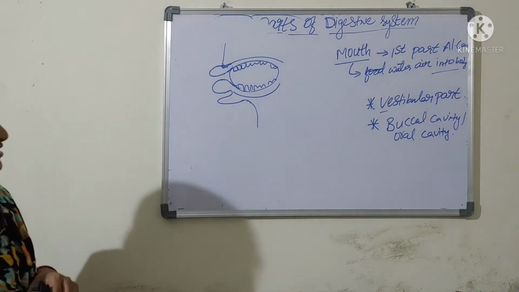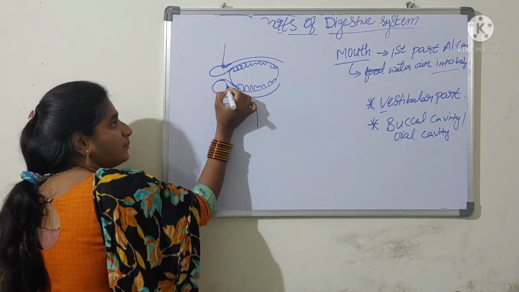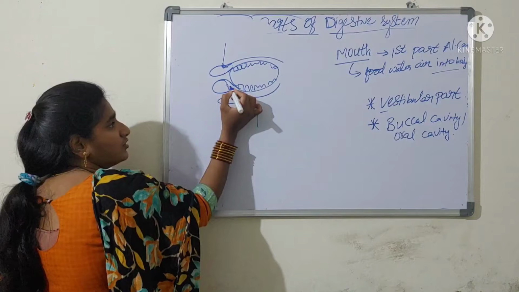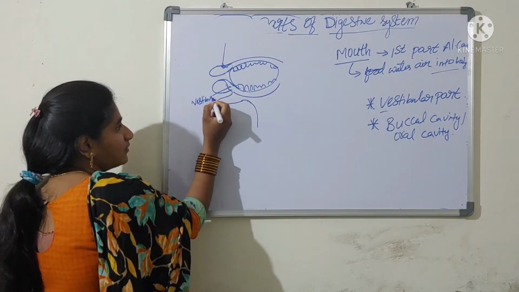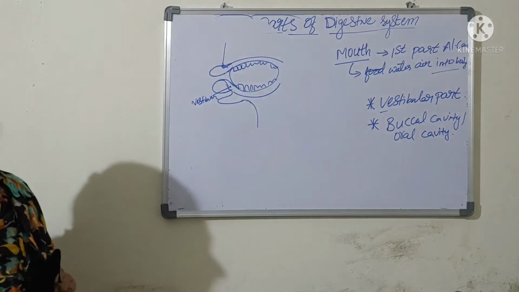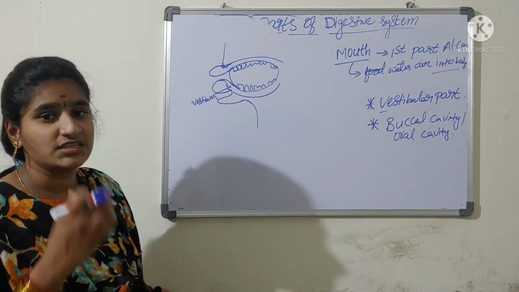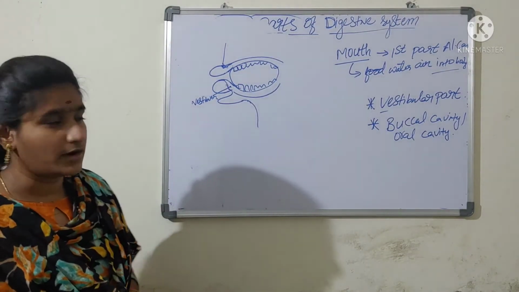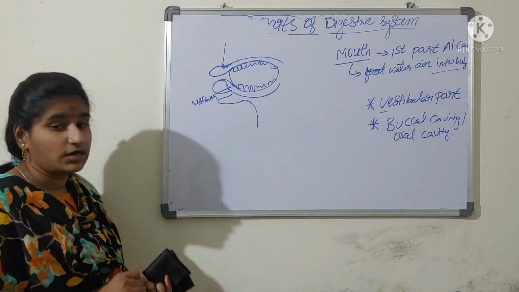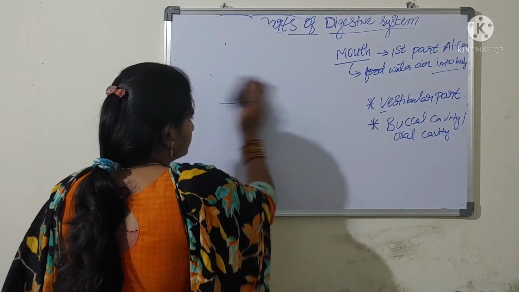Here you can see the small space between the lip and the jawbone. This space we call the vestibular region, or vestibular part. You can feel it by using your tongue. Next we need to know the structure of the lips.